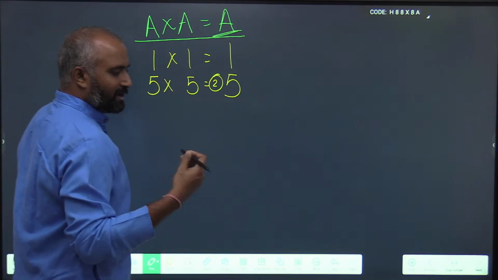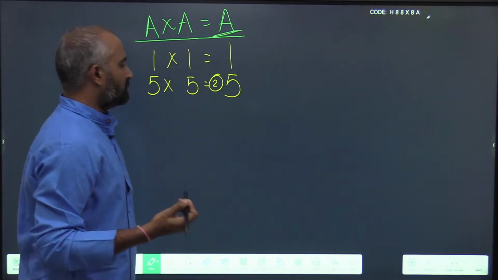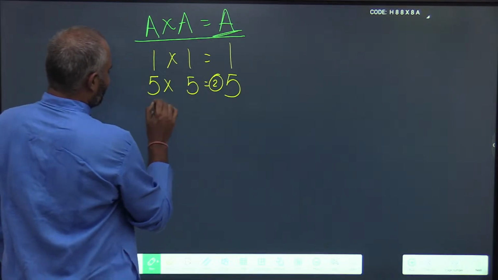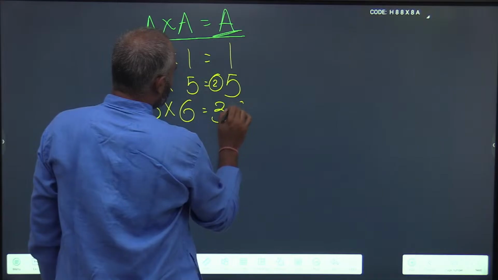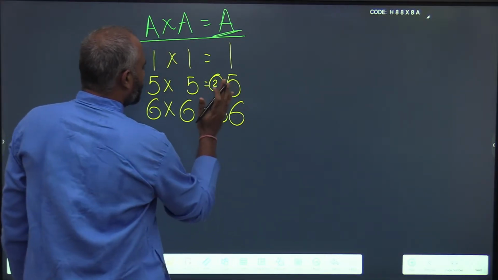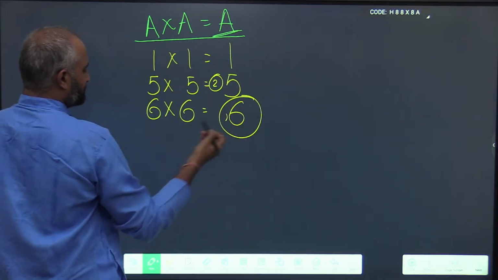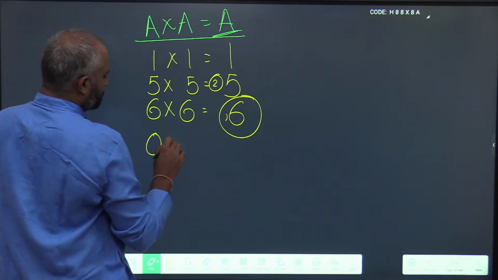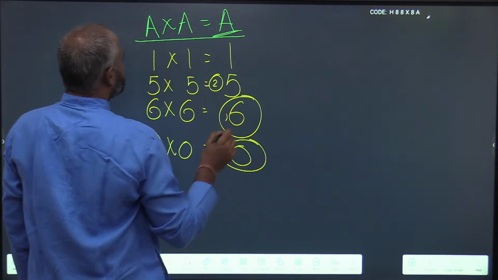Next, can you name any more such patterns? 6 into 6 is 36. Since we are only concerned with the unit digit, it is 6 again. And next, 0 into 0 is also 0.